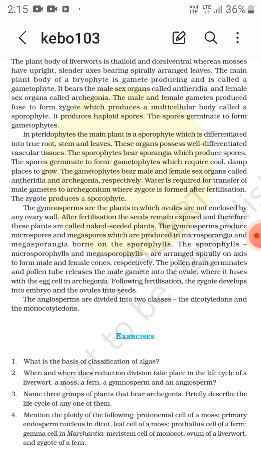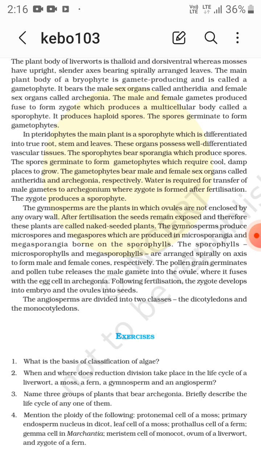The spores germinate to form gametophytes, which require cool, damp places to grow. The gametophytes bear male and female sex organs, just like in bryophytes: antheridia and archegonia, respectively. Water is required, as in bryophytes, for transfer of male gametes to the archegonium, where the zygote is formed after fertilization. The zygote produces a sporophyte, which bears sporangia that produce spores, which again germinate to give rise to the gametophyte. The cycle keeps on continuing.